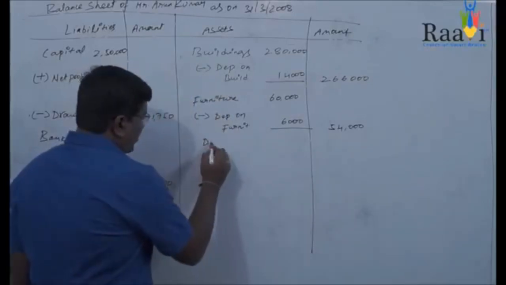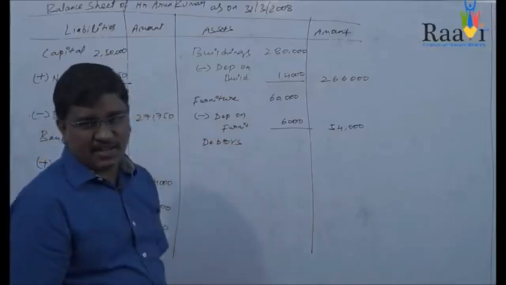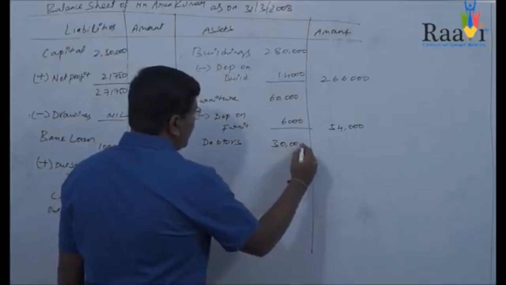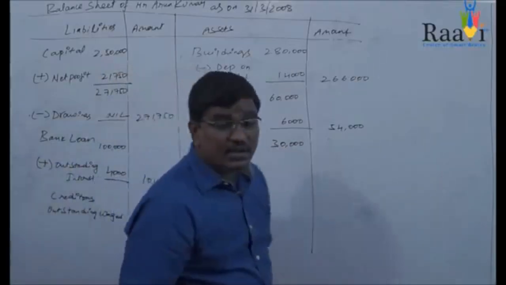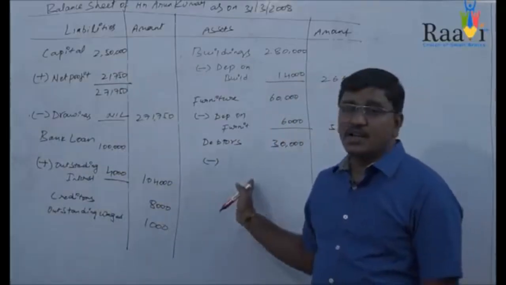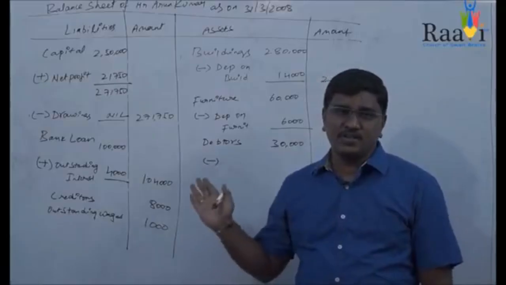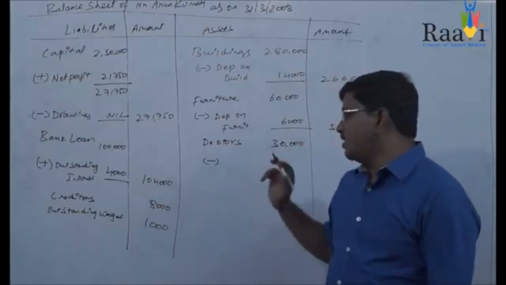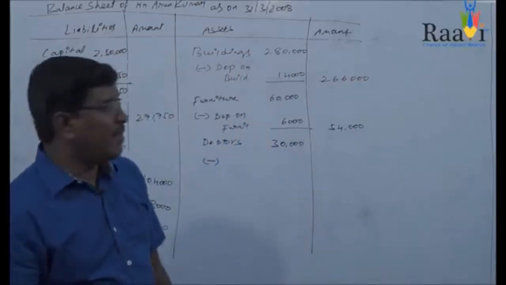This is very, very important. The value of debtors is 30,000. From this 30,000, you will be deducting the provision for doubtful debts which is given in the adjustments. We already considered this provision for doubtful debts in the debit side of the profit and loss account, and the other effect we will do in the asset side of the balance sheet.